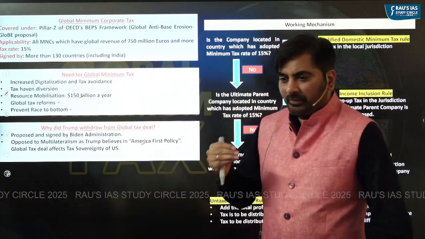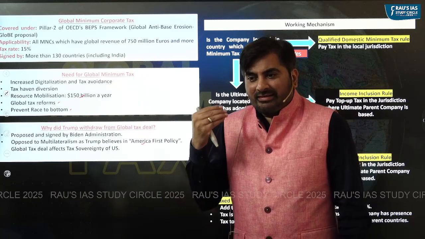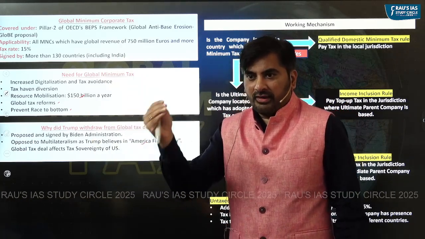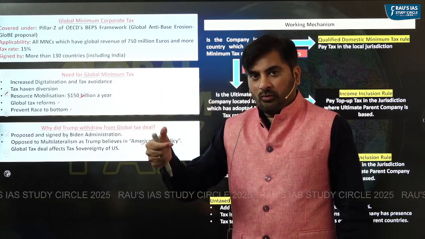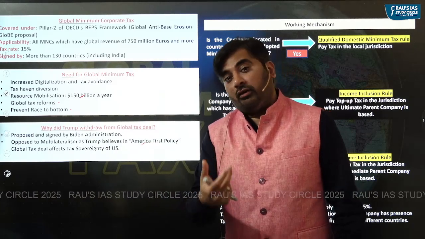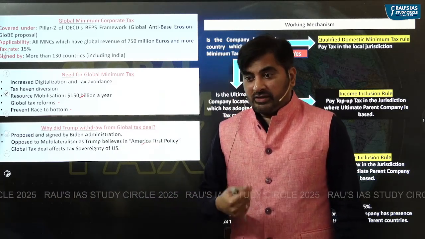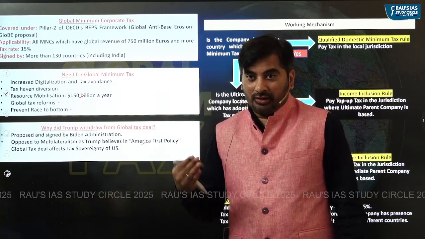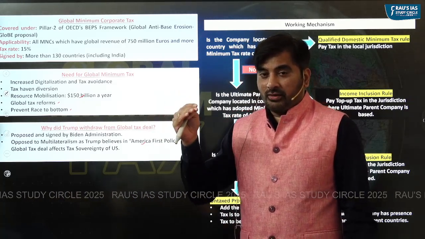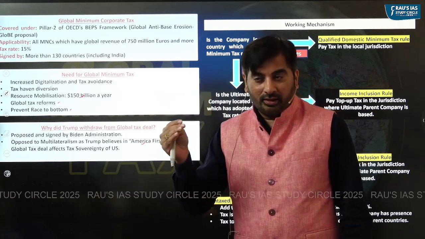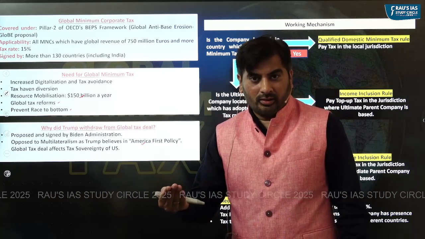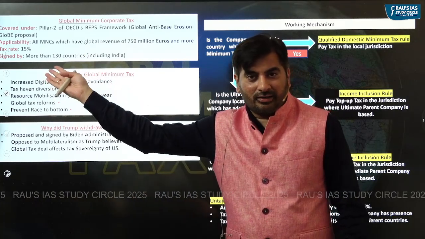He believes that the global tax deal is against his America First policy because, as per this global tax deal, it affects the tax sovereignty of the US, which means the US in future, if it wants to reduce the tax rate, which is now somewhere around 21%, to below 15%, will not be able to do it because the US has signed this particular treaty.